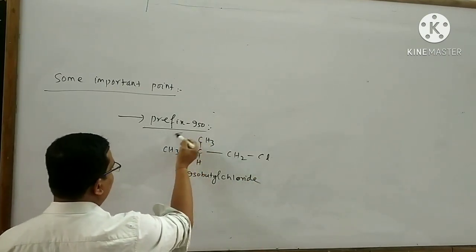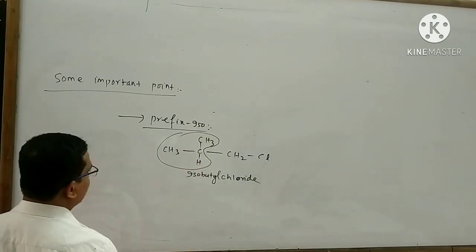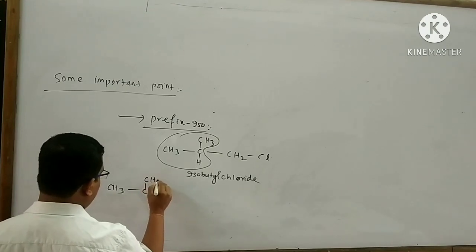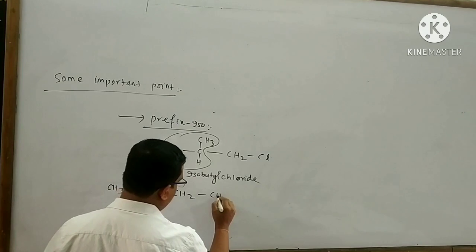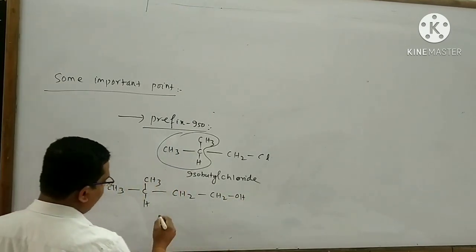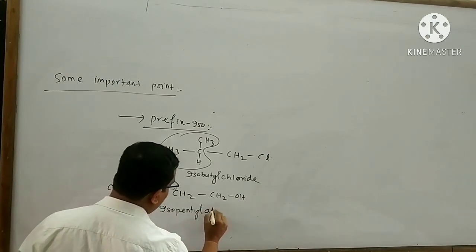Look at that, the iso terminal group is present. Similarly, take another example: (CH3)2CH-CH2-CH2-OH. The name of this organic compound is said to be isopentyl alcohol.